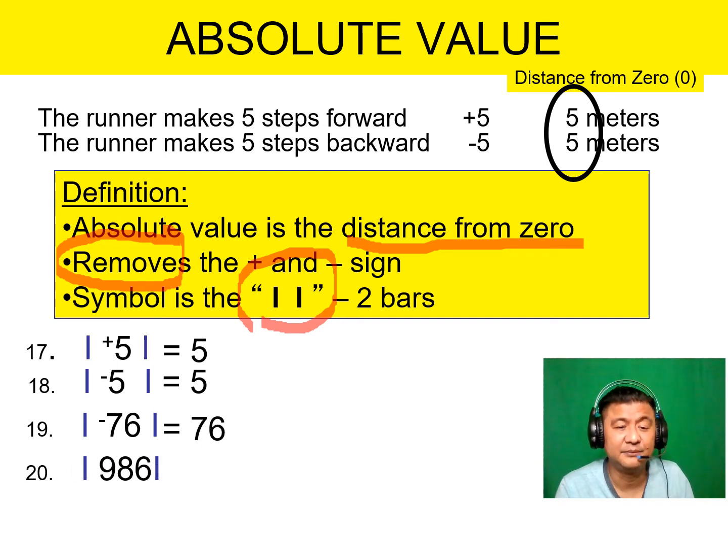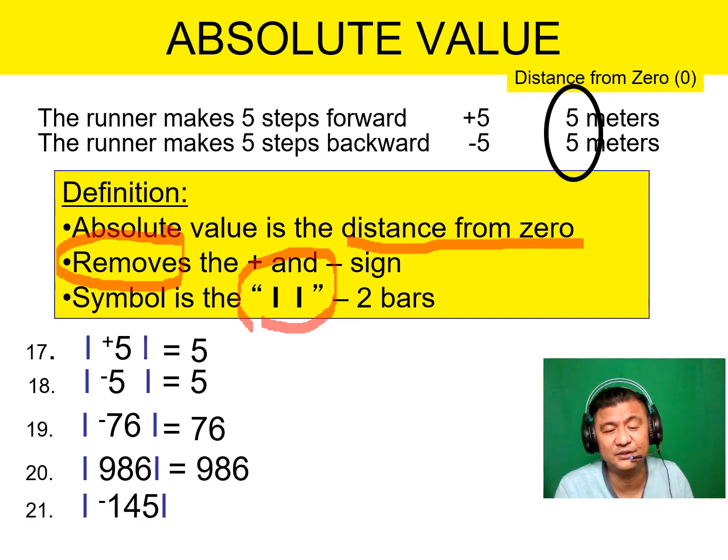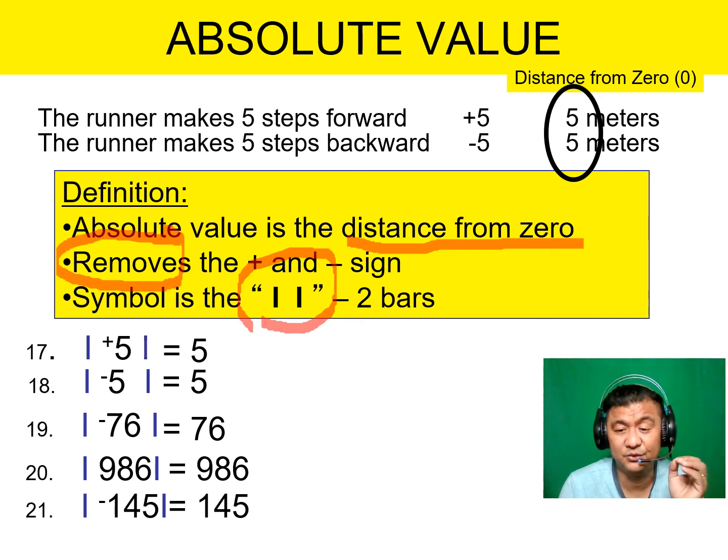76. Absolute value of 986 is 986. Absolute value of negative 145 is simply the number 145. Okay, take note. The bars mean absolute value.